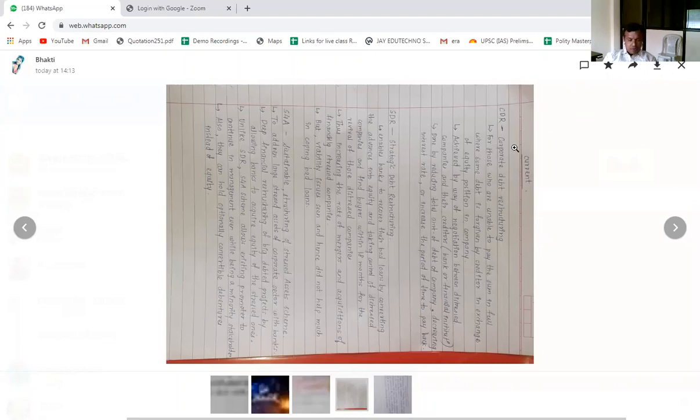I'm expecting a question in the mains exam also, on through which ways the Reserve Bank of India has tried to solve the problem of rising NPAs. The question can be asked on rising bad assets, or rising stressed assets. That question can be asked. So you need to remember these points.